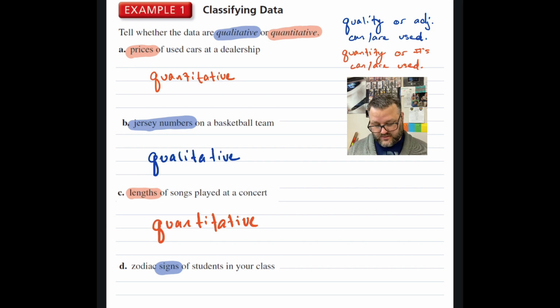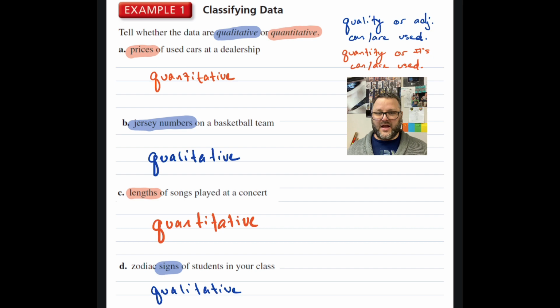So zodiac signs, while we can use numbers, we actually use them as a descriptor. Even when we break them down into date ranges, they are qualitative because we're using them to describe something else. So when it comes down to it, are we describing something? That's qualitative data.